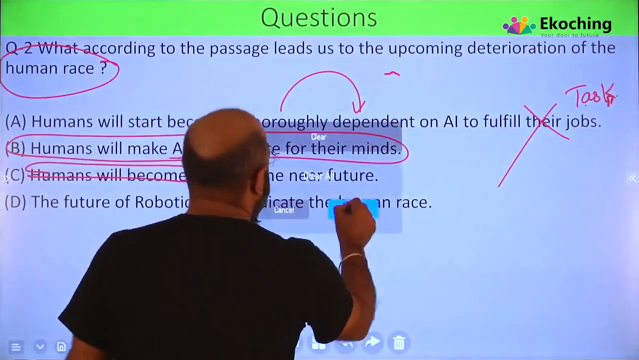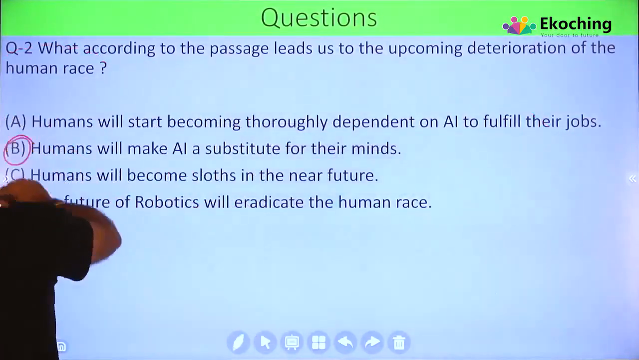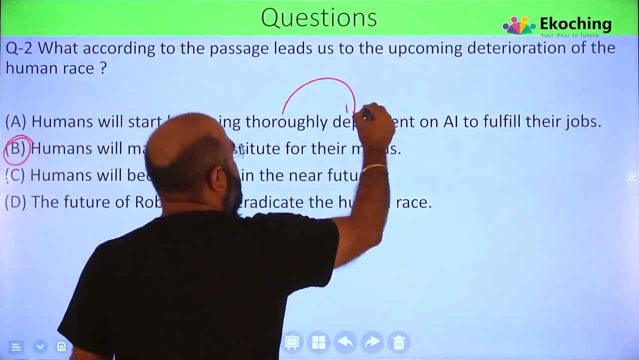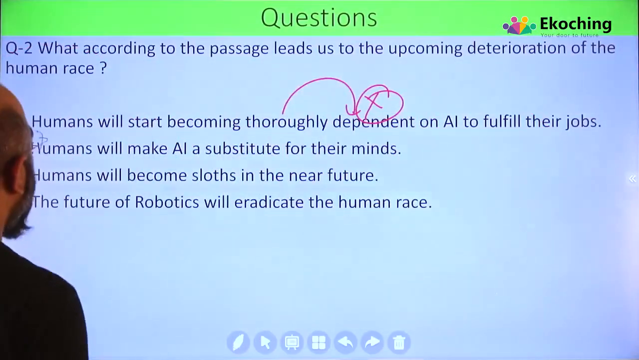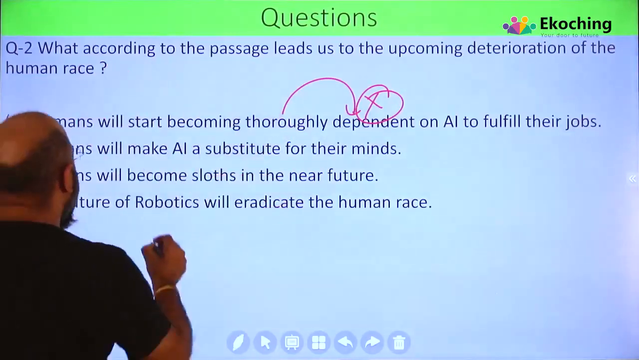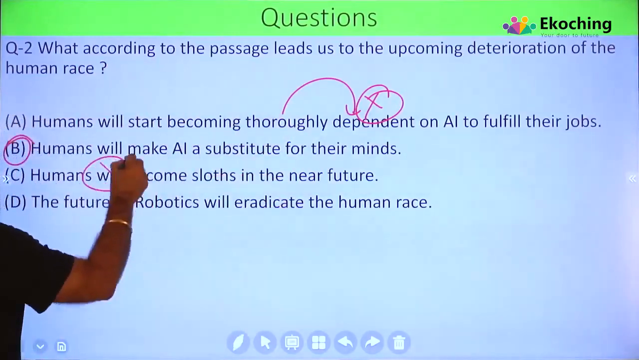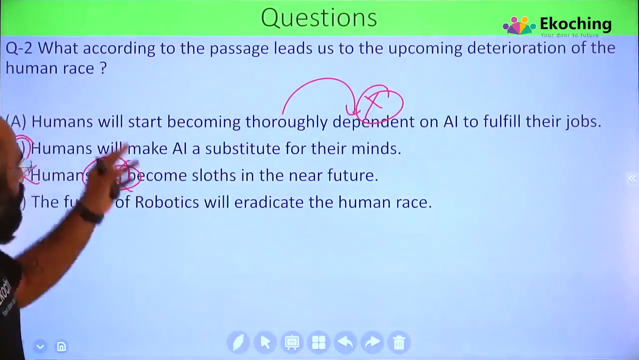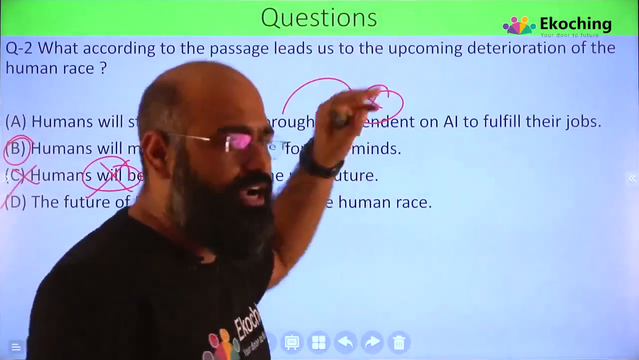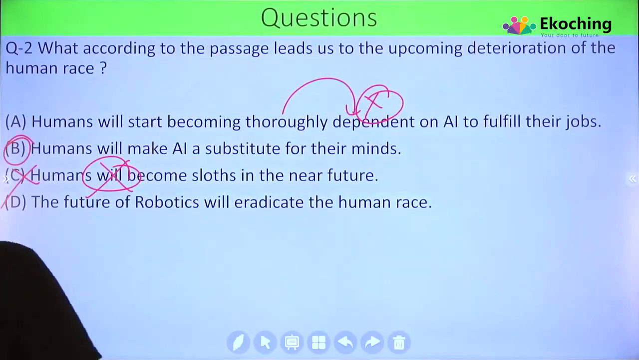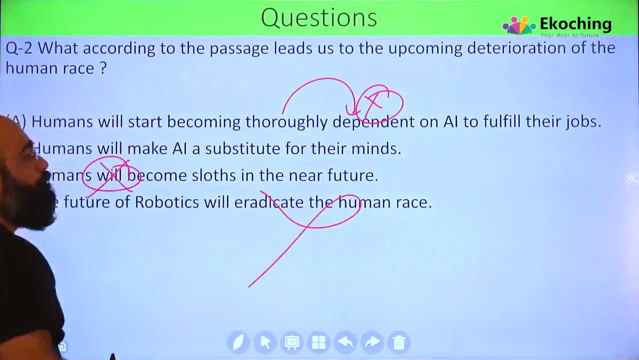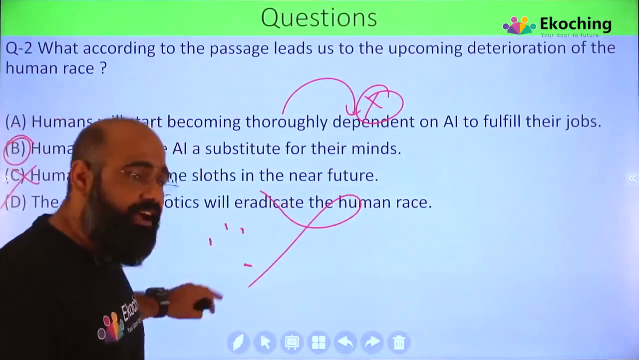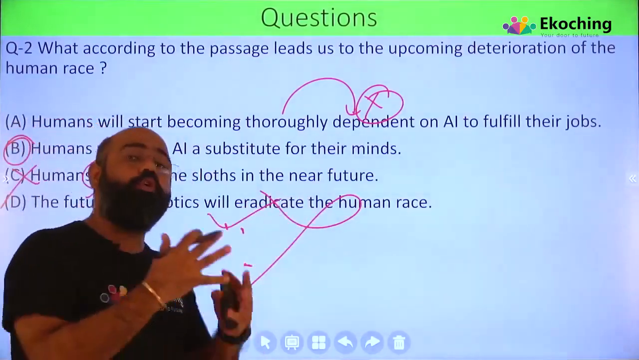Okay. So as of now I'm talking about B. यहाँ पर मैं इसलिए नहीं बोल रहा, thoroughly dependent की बात नहीं कर रहे हम लोग. Humans will become sloths. Will, तुमने भविष्यवाणी कर दी. Human will become sloths. Not necessarily. Very broad. The future of robotics will eradicate the human race. वो क्या बोला? Future will eradicate. Again, eradicate हो ही जाएगी.